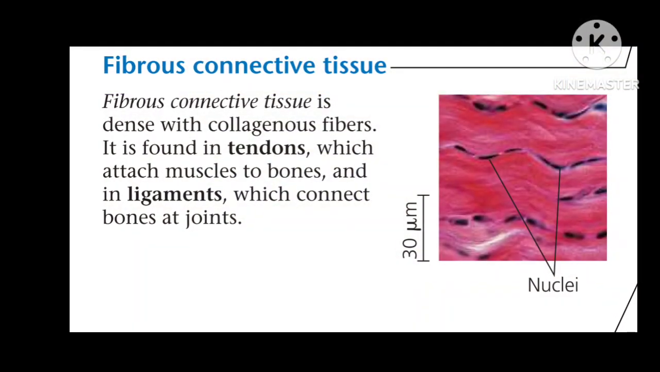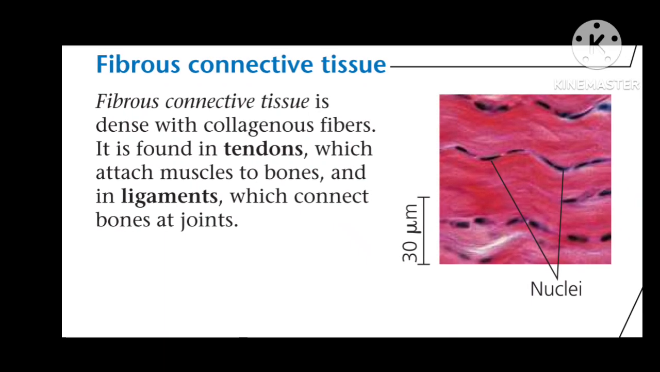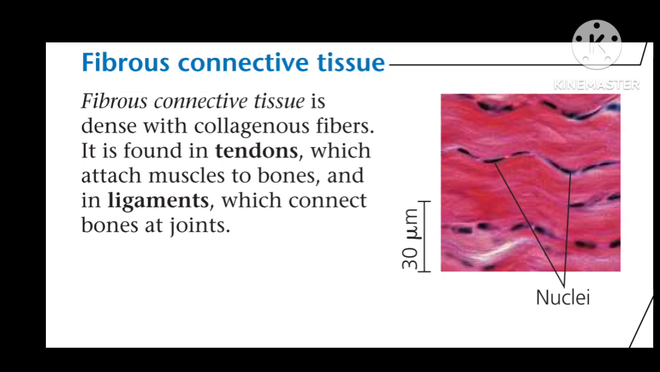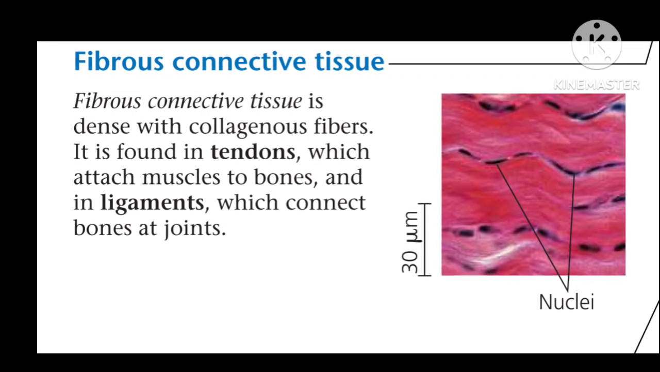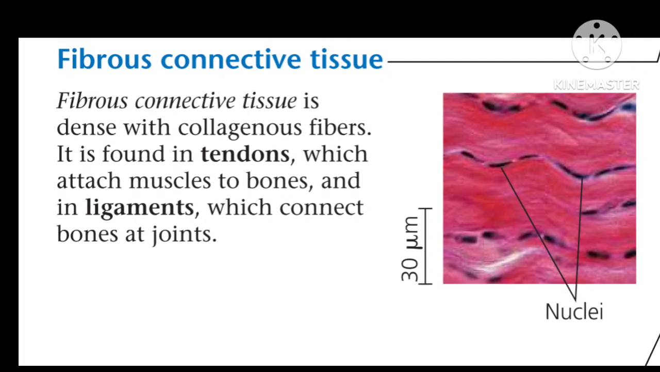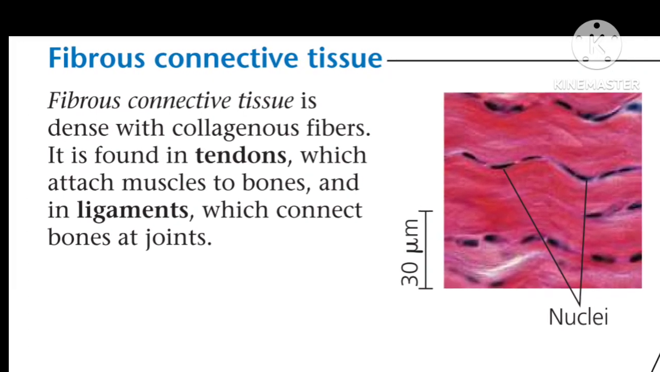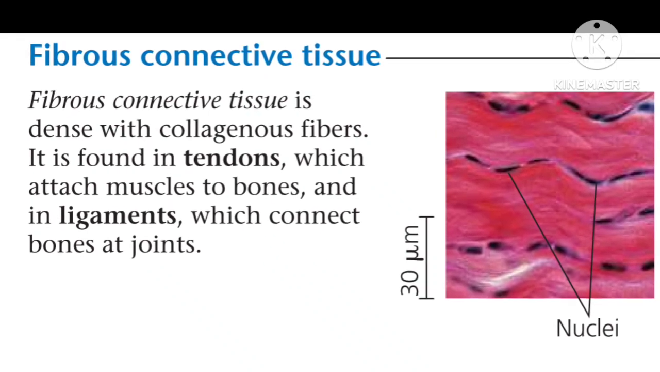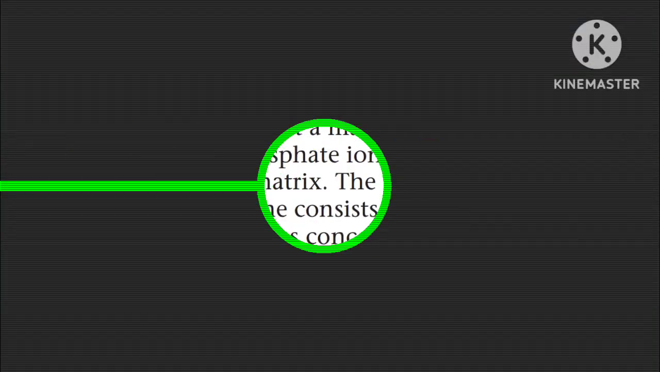The fibrous connective tissue is dense with collagenous fibers. It is found in the tendons, which attach muscles to bones, and in the ligaments, which connect bones at the joints. So these tissues join bone to bone as well as bone to muscle.